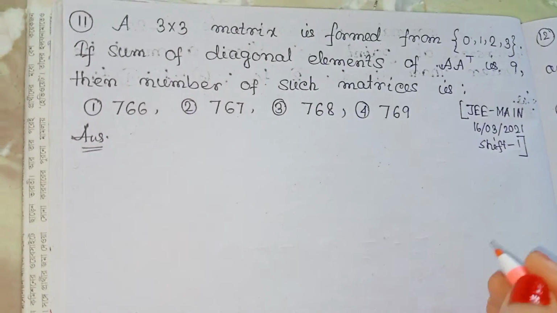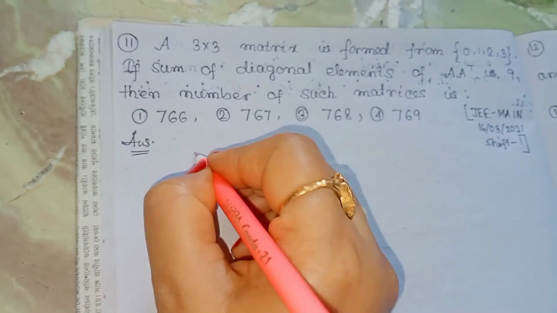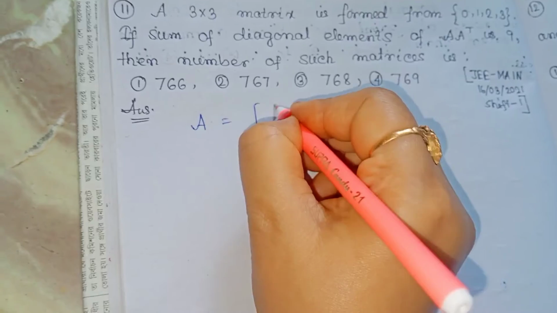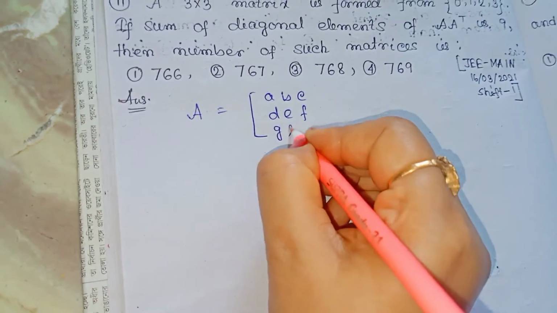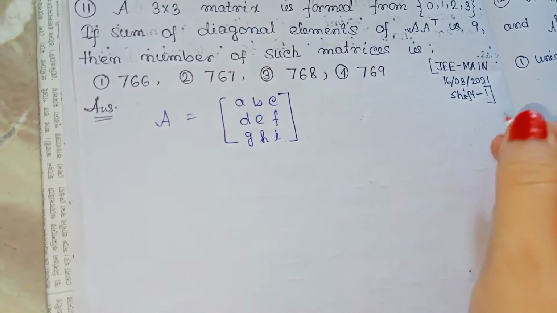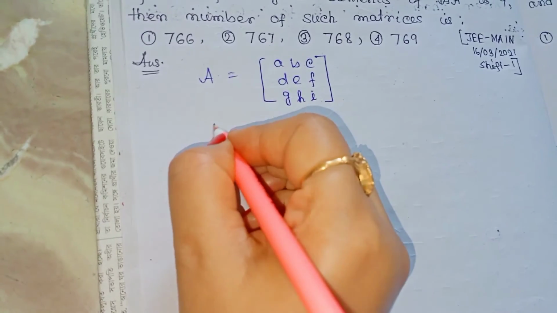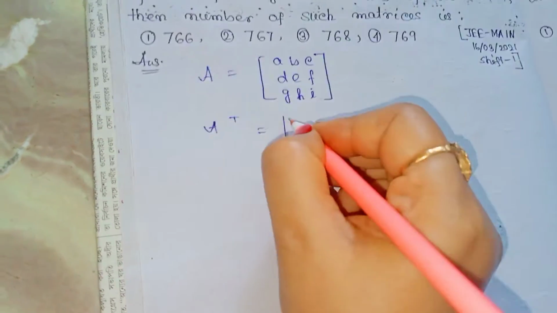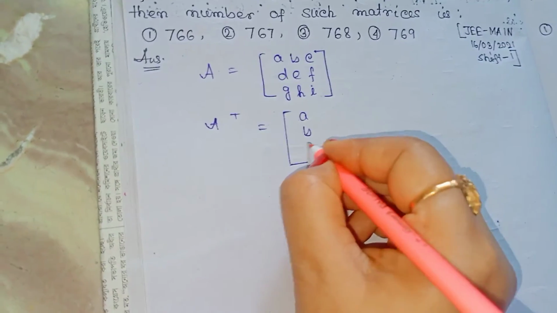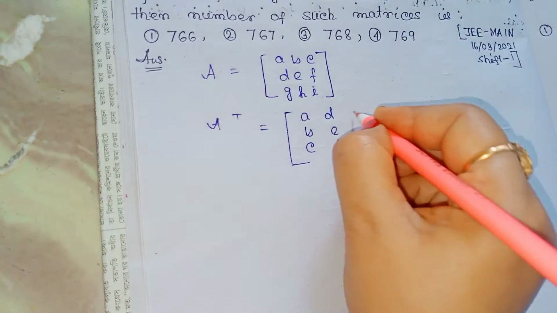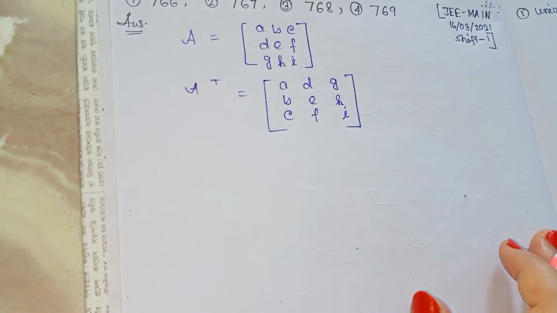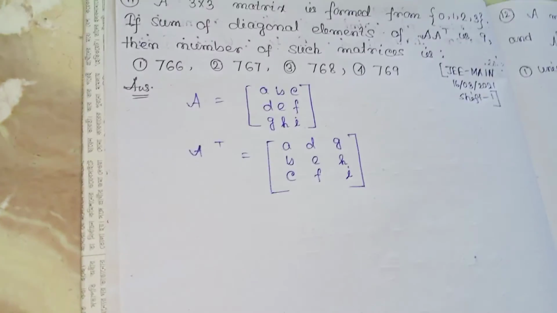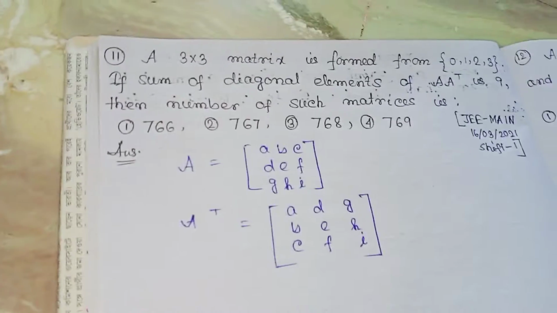So a 3 cross 3 matrix is given here. Let's suppose A is equal to A, B, C, D, E, F, G, H, I. So A transpose is now, row becomes column: A, B, C, D, E, F, G, H, I. Now the sum of the diagonal elements of A transpose is 9, given here.